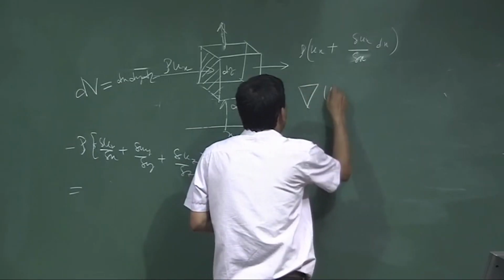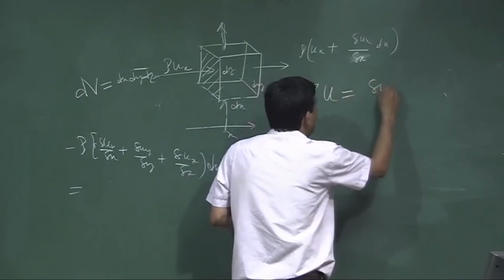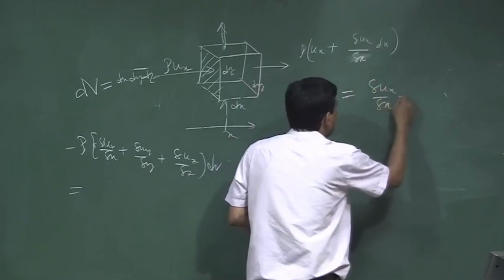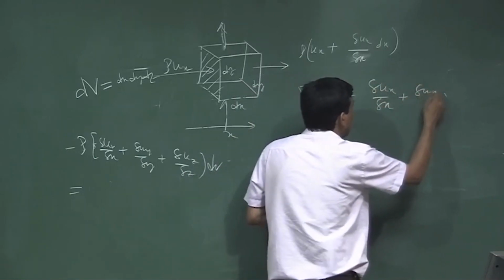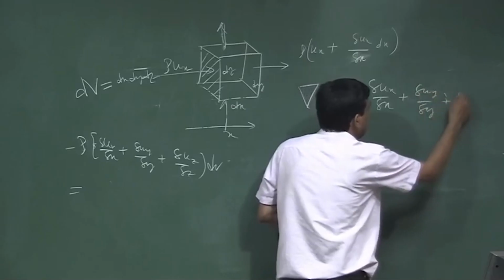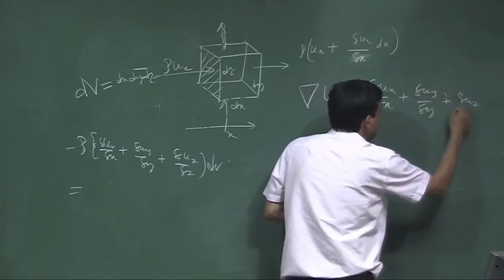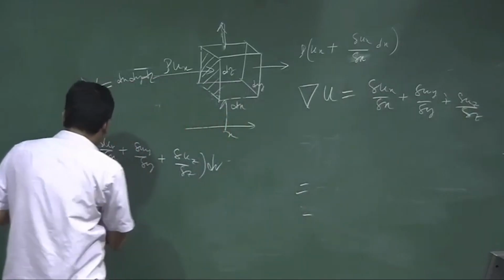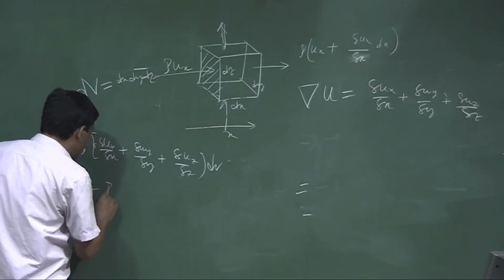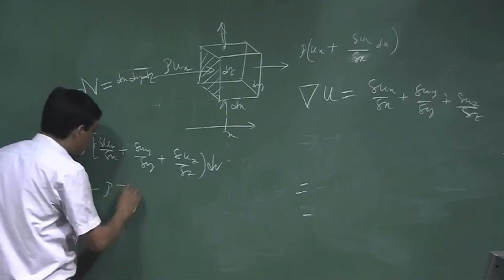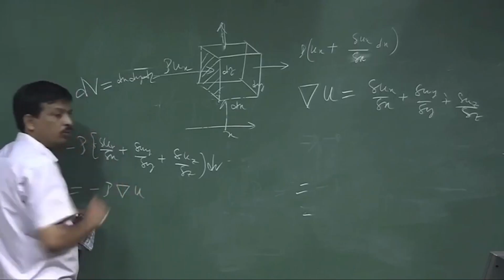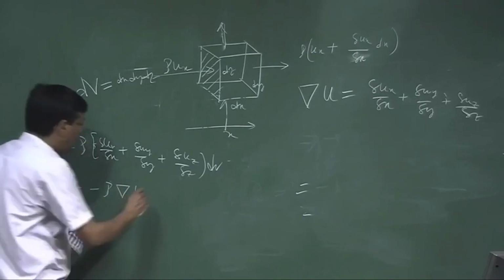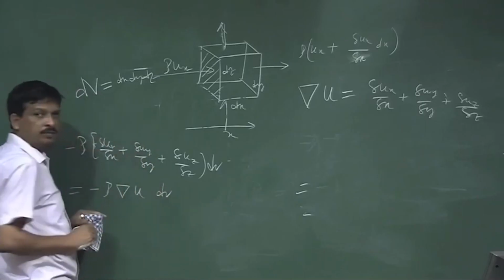Divergence of u is nothing but del ux by del x plus del uy by del y plus del uz by del z. So, I can write this equation as minus rho divergence of u times del v.